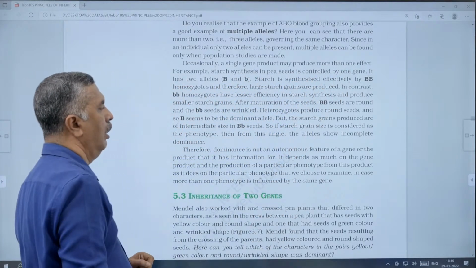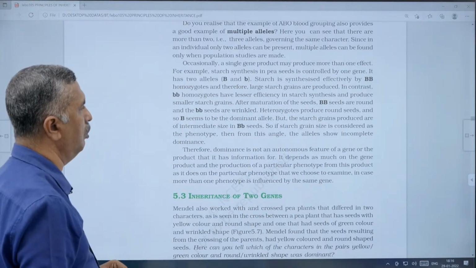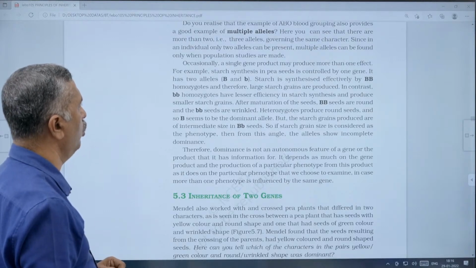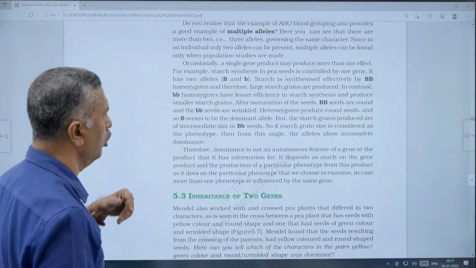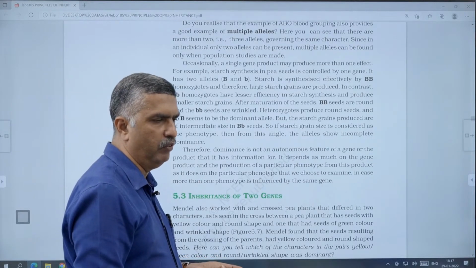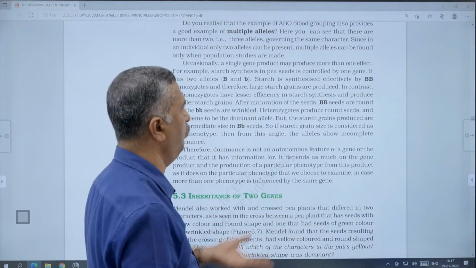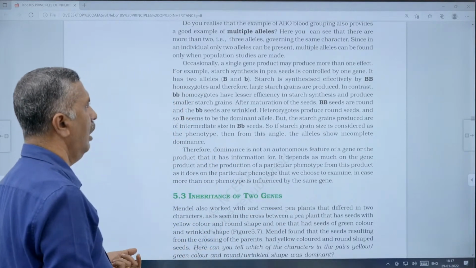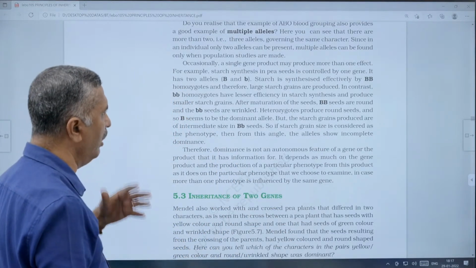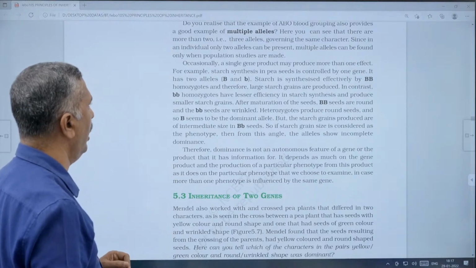Next, another one: when a single gene product may produce more than one effect, that is called pleiotropism. A single gene will produce more than one effect or more than one phenotype. That is called pleiotropism, or manifold effects of a gene.